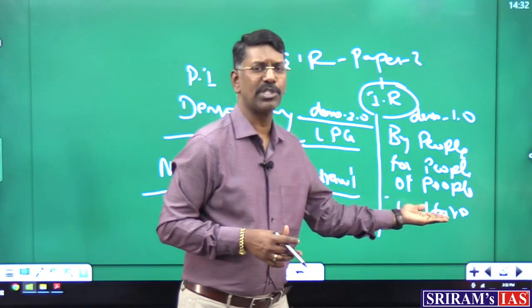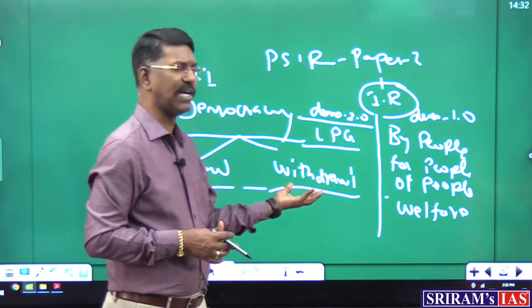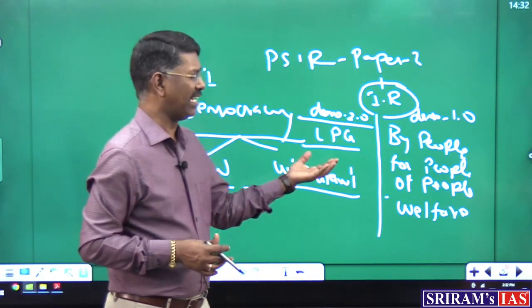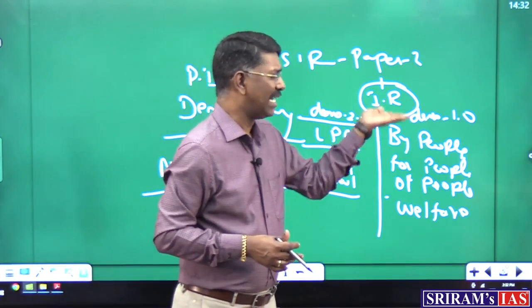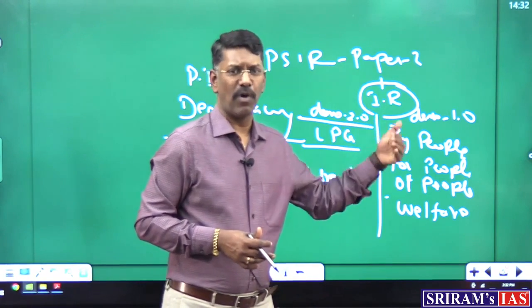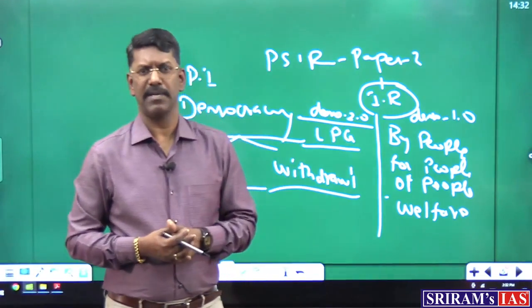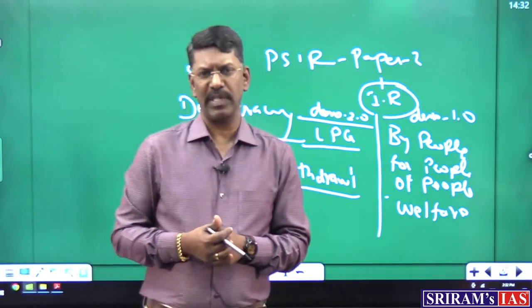There, the main objective was towards the welfare of the people. So once this withdrawal of government came into existence, I cannot say it is a democratic practice which gives the meaning of by the people, for the people, of the people. Sometimes there may be a possibility of the failure of the government.